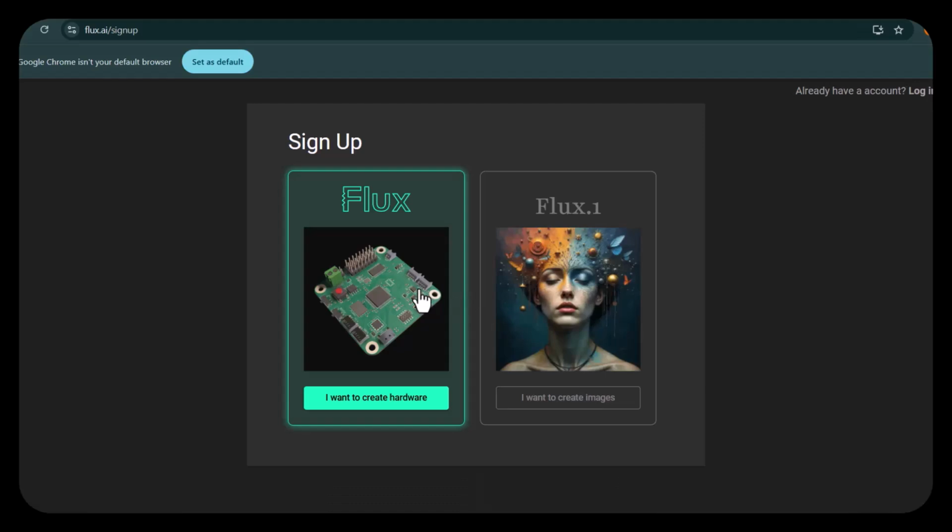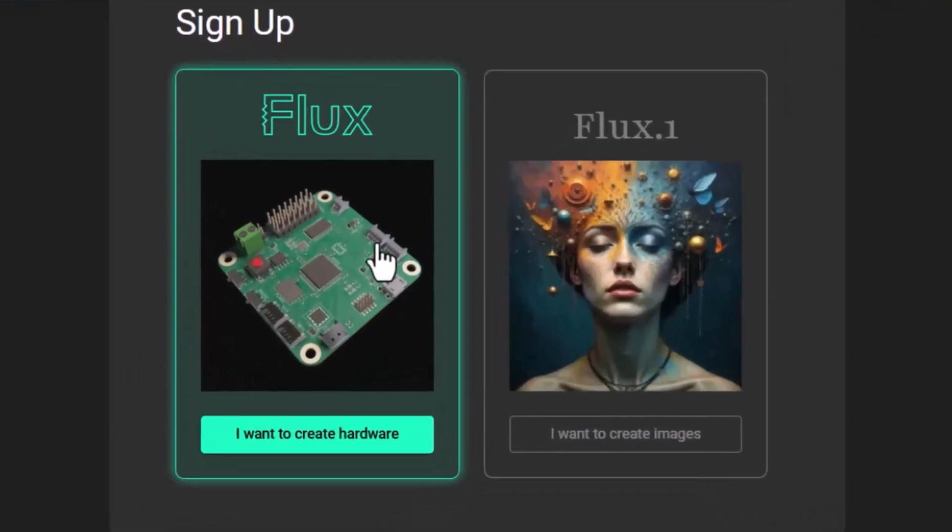You have 2 things that you can do with it. First is the creation of PCB. PCB stands for printed circuit board, while you can also use it to create images using text to image. Also in it, you can use it to do video generation, actually, and quite a number of things. So proceed.